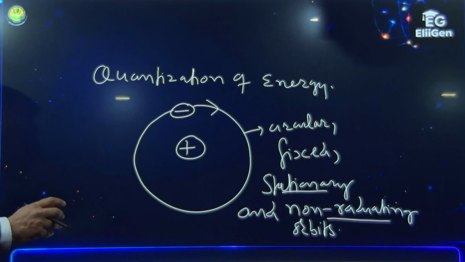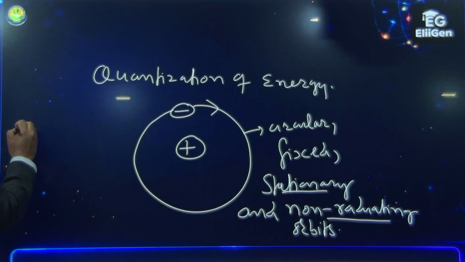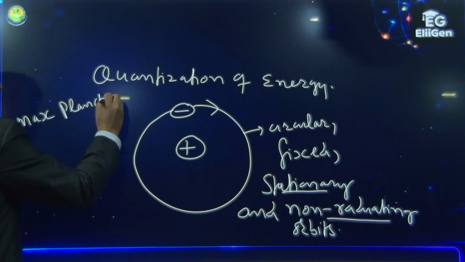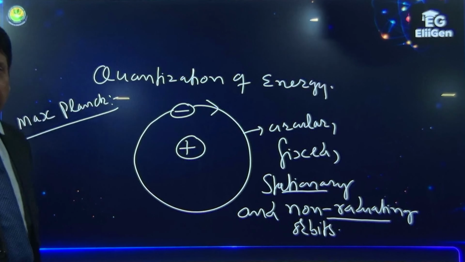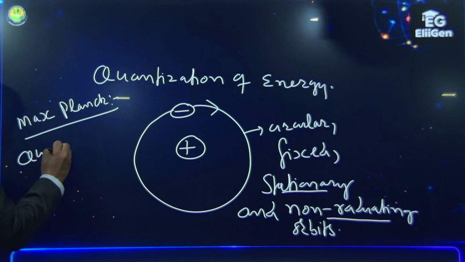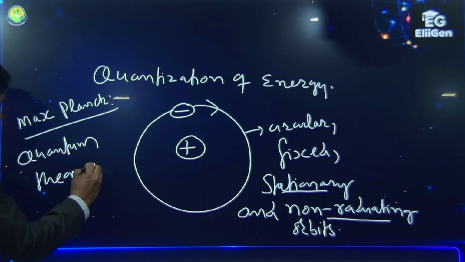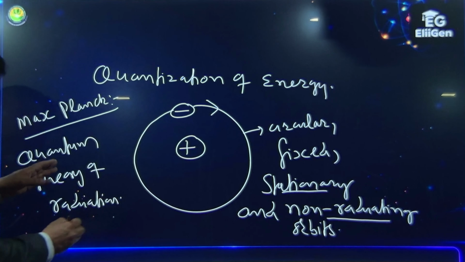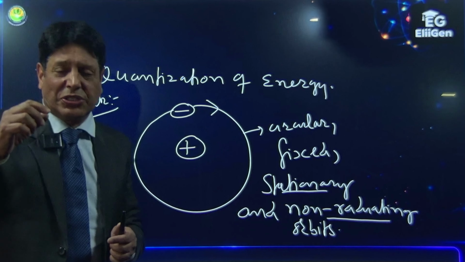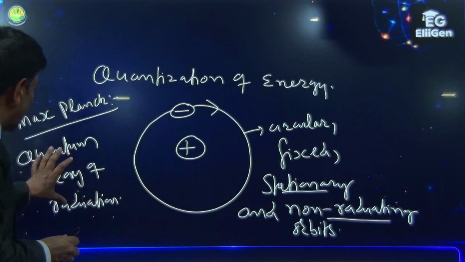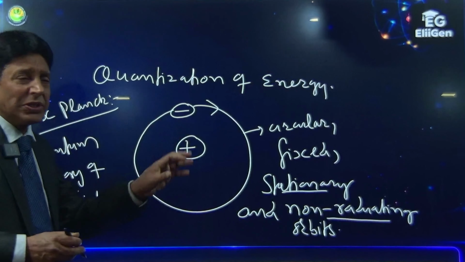Before Bohr, the scientist Max Planck proposed the quantum theory of radiations. As per this theory, the sun produces energy in the form of radiations, and those radiations are made up of energy packets.